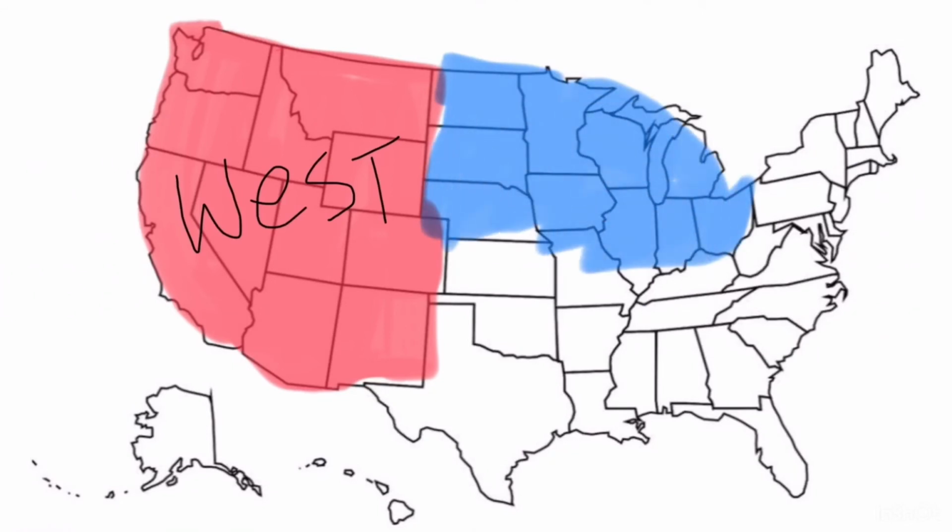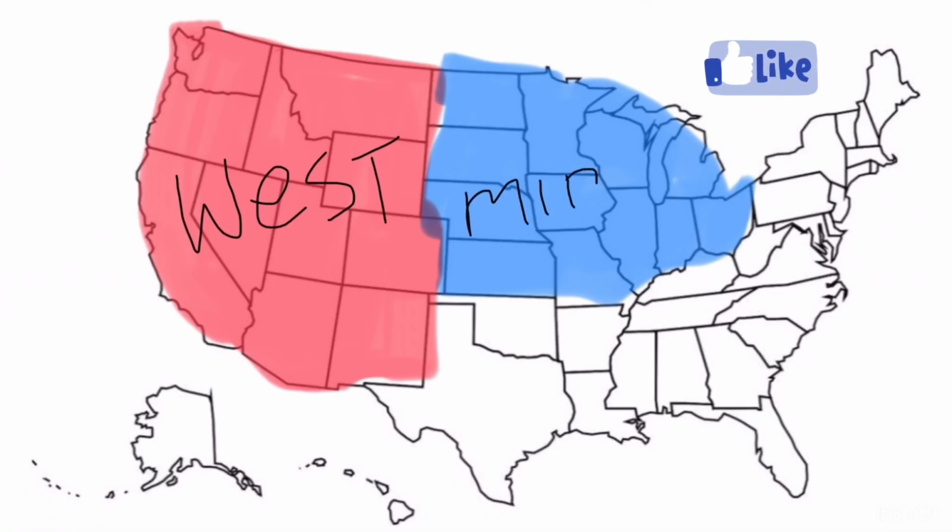And then the region being colored in blue is known as the Midwest, with the states of North Dakota, South Dakota, Nebraska, Kansas, Minnesota, Iowa, Missouri, Wisconsin, Michigan, Illinois, Indiana, and Ohio.